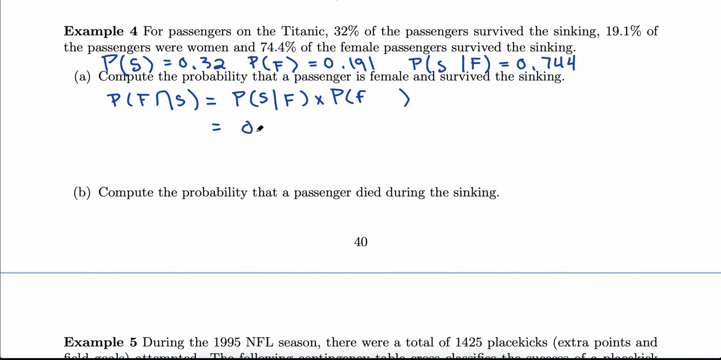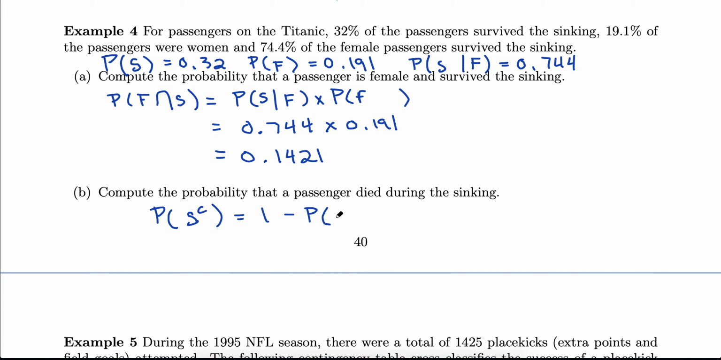Now we're ready to go and plug in our values. That first conditional probability, 0.744. This second one, 0.191. And putting those two together, you're going to get 0.1421. And then the next one, what's the probability a passenger died during the sinking? So that's like our complement rule, opposite of surviving. So 1 minus the probability of surviving, or 1 minus 0.32, and we get our 0.68.